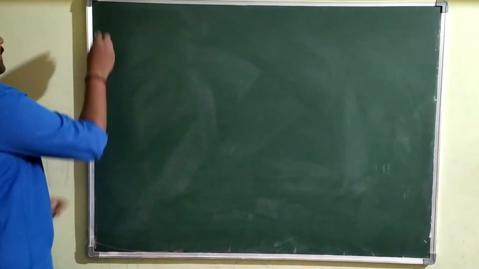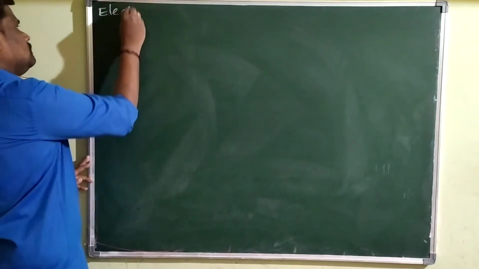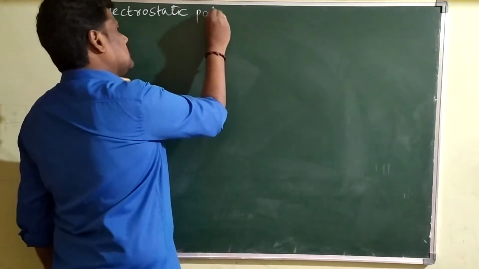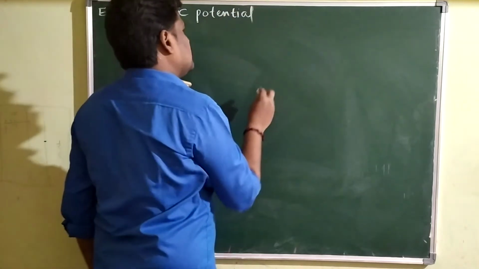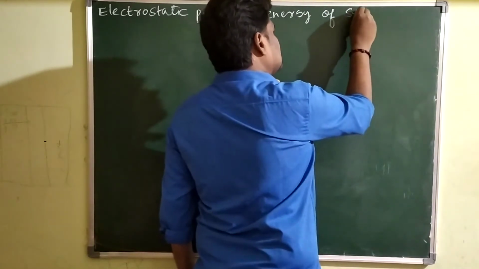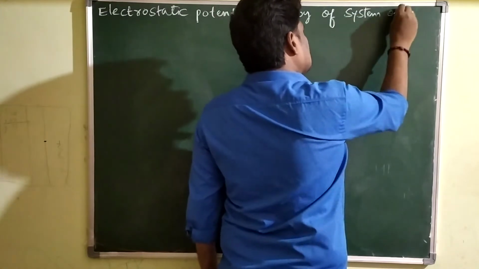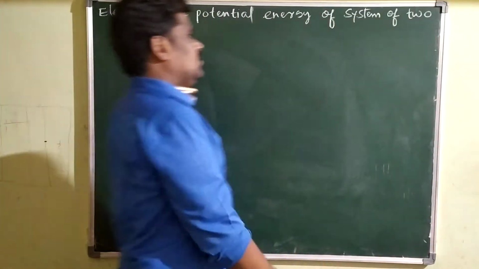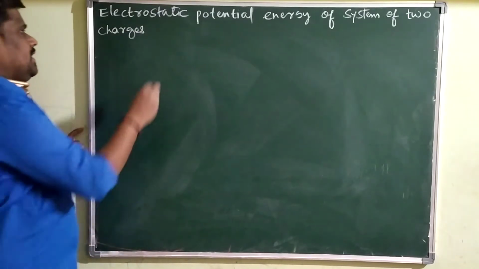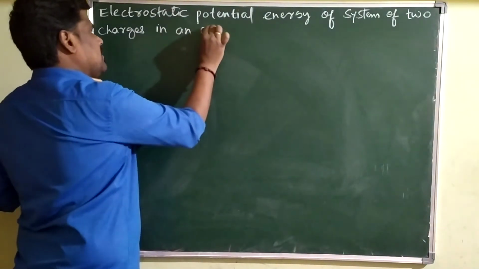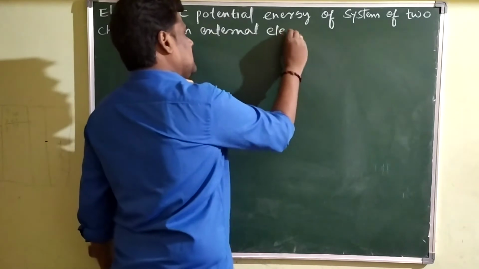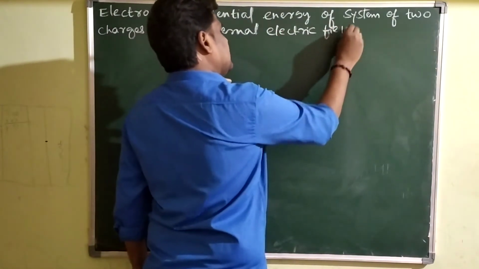Write the title here: electrostatic potential energy of system of two charges in an external electric field.